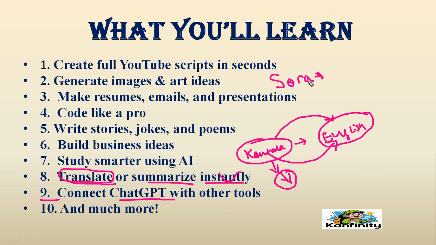Like that, ChatGPT has still more AI tools inside it, and it does much more work for us. These are the top 10 things that ChatGPT can do for us.